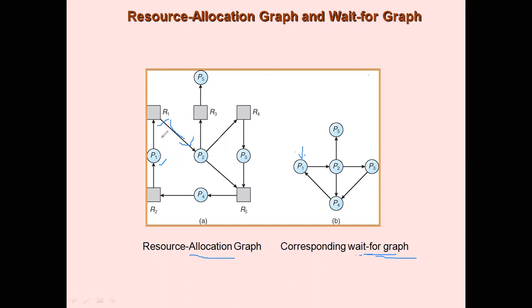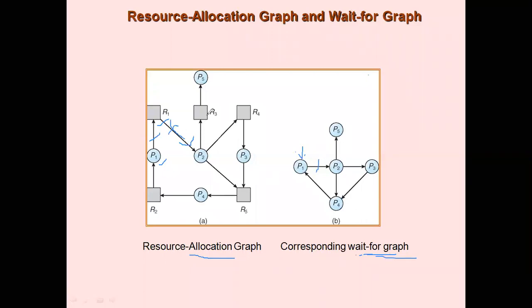That is, P1 requesting R1 and R1 being assigned to P2 can now be written as P1 depending on P2. This is what it means, right? If P1 wants to have R1, then R1 should be released by P2. That means P1 is depending on P2. You have collapsed these two edges into this edge, right?